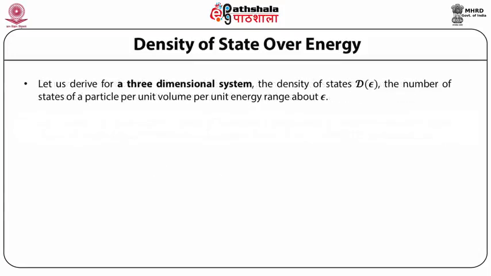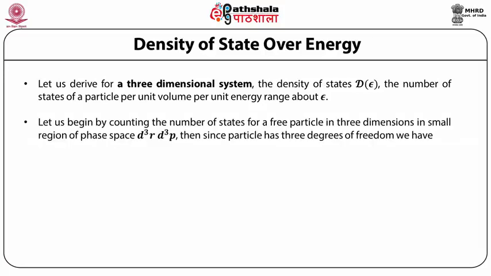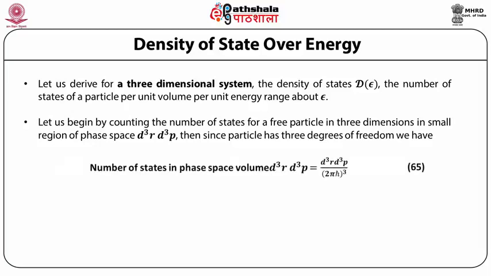Let us derive for a three-dimensional system the density of states, curly D of epsilon, the number of states of a particle per unit volume per unit energy range about epsilon. Let us begin by counting the number of states for a free particle in 3 dimensions in a small region of phase space d^3q d^3p. Then, since the particle has 3 degrees of freedom, we have the number of states in phase space volume d^3q d^3p equal to d^3q d^3p divided by (2πħ)^3.